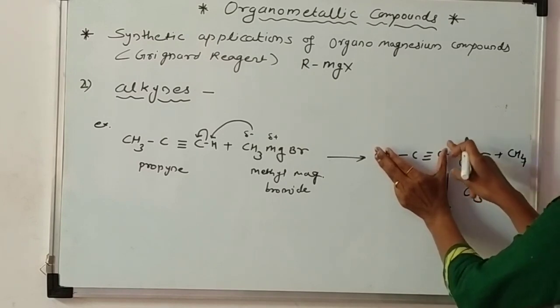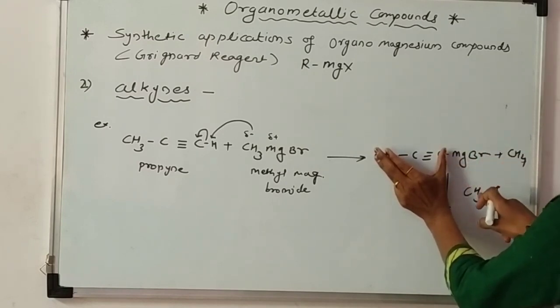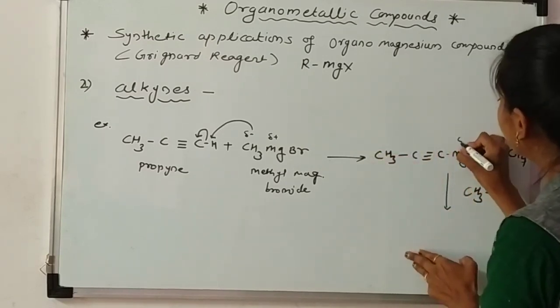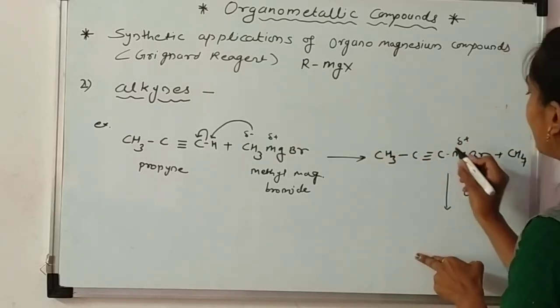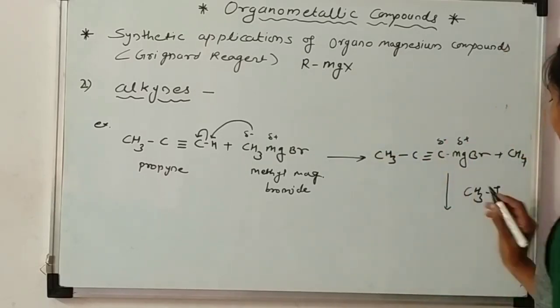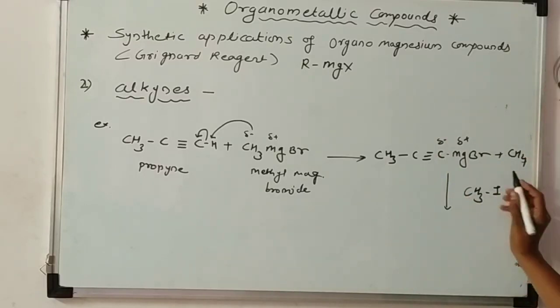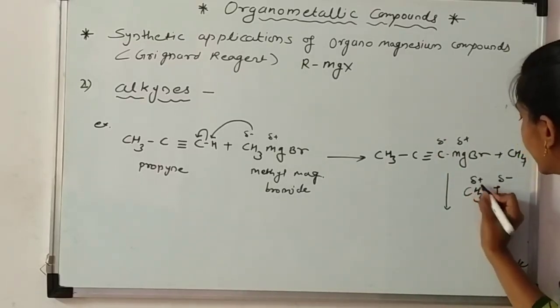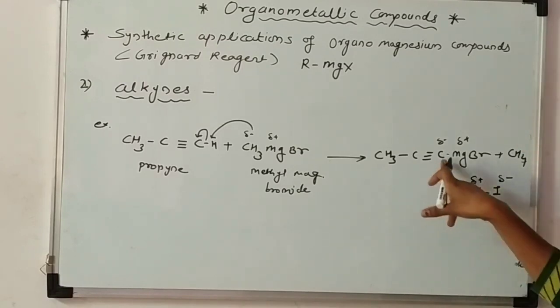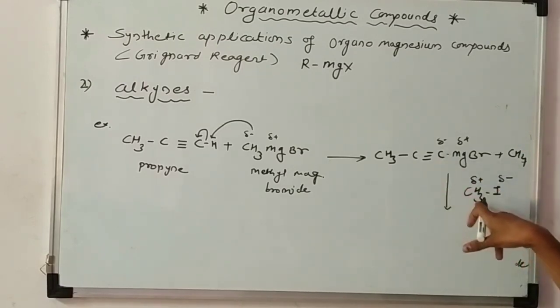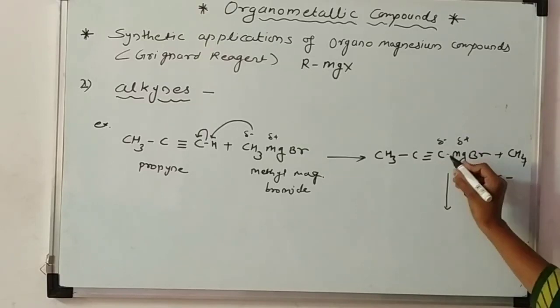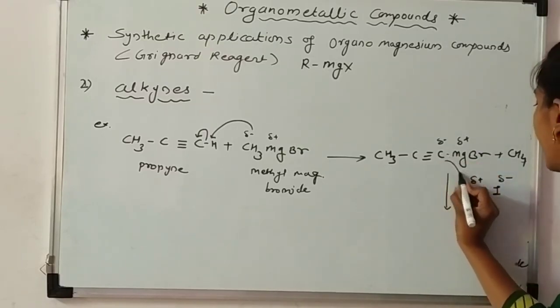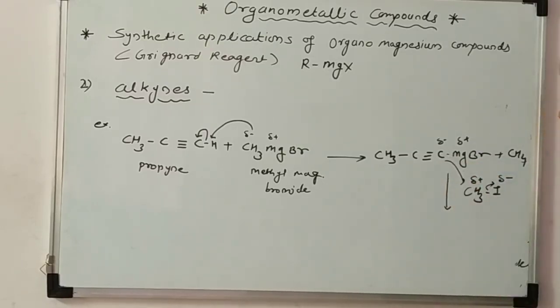This magnesium is delta positive and this carbon is delta negative. In methyl iodide, the iodine is delta negative and the CH3 is delta positive. That means this carbon is bonded with this methyl group. So it attacks this carbon atom and the iodine is removed.